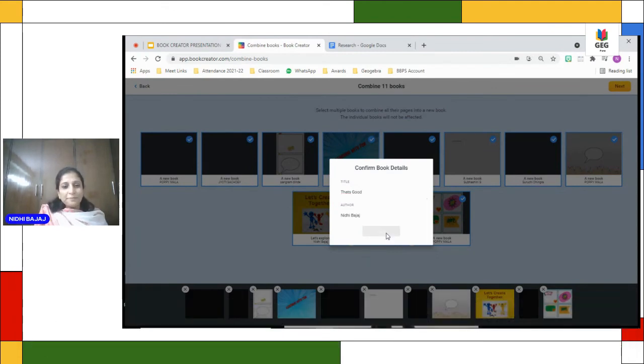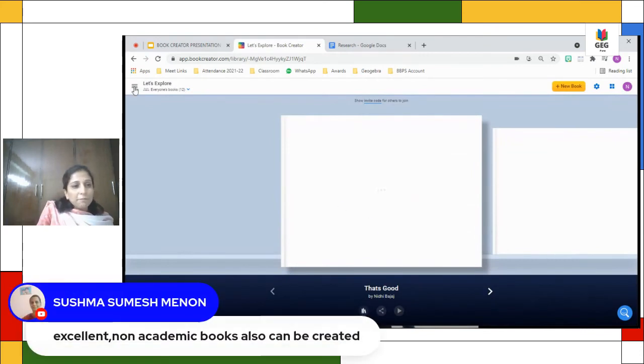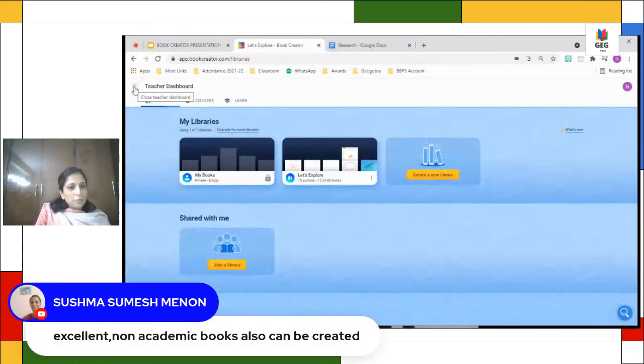And create a book. So it will take some time to create a book. Let me quickly come back to the teacher's dashboard.